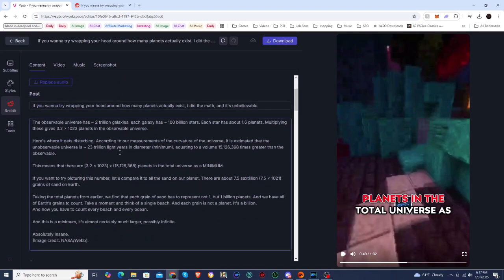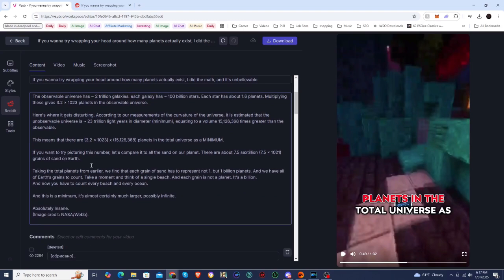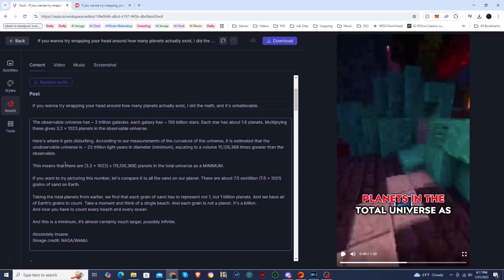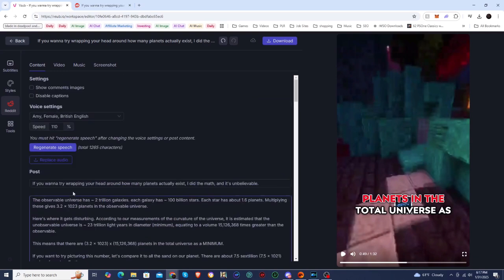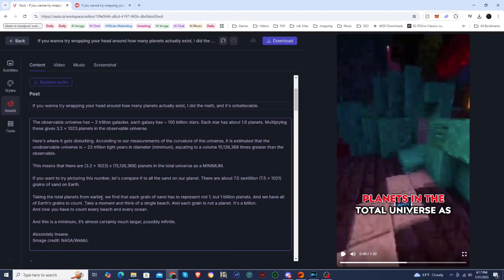So I am going to actually get rid of some of this stuff. The actual post is too long. I could either speed things up, make the voice read things a little bit faster, or I could just get rid of some information. So I do want to get rid of this part where it starts talking about sand on the planet.